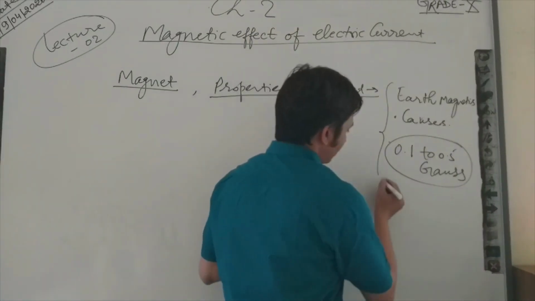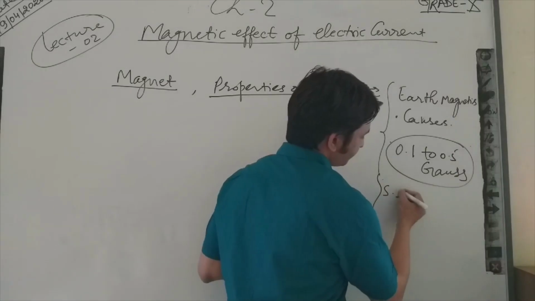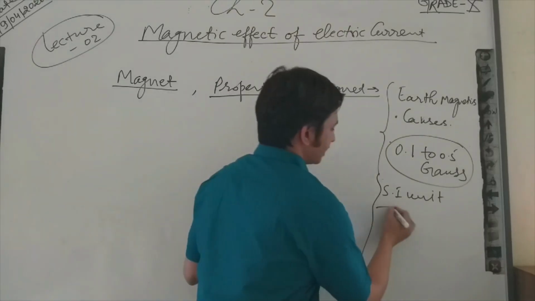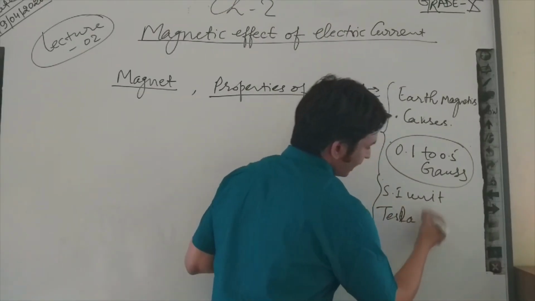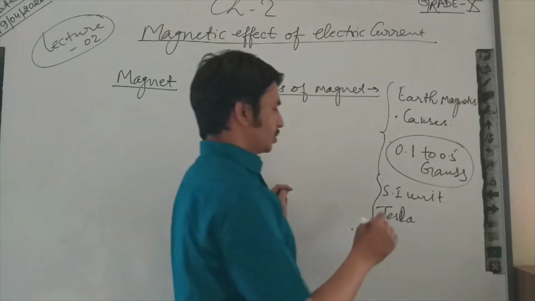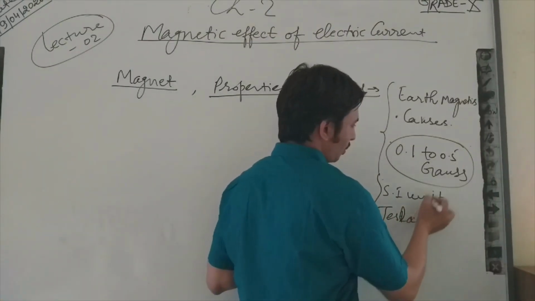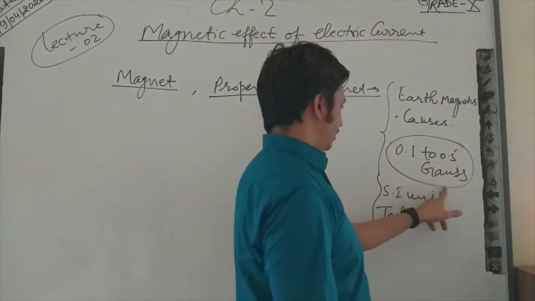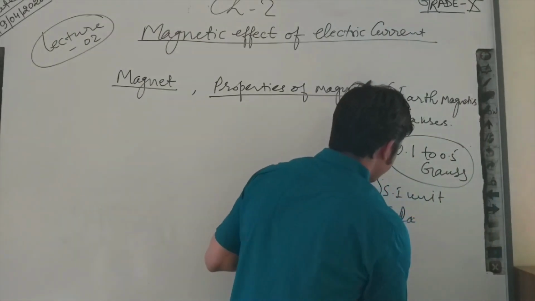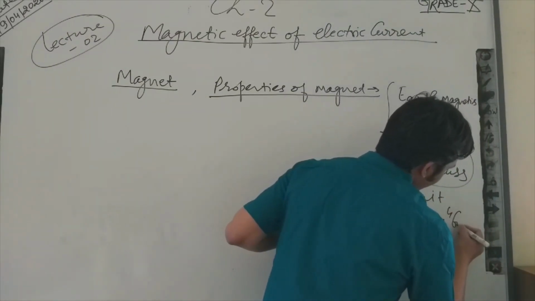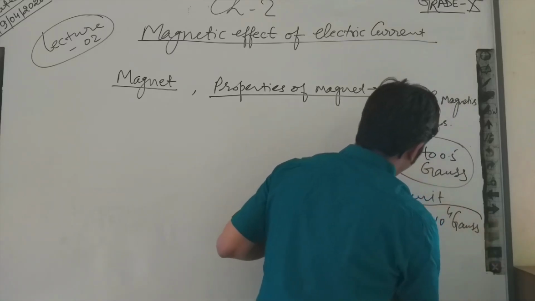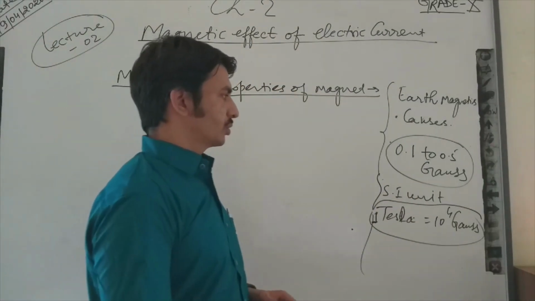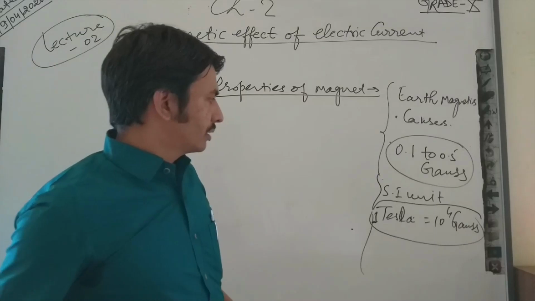What is the meaning of this? The SI unit of magnetic field is Tesla. So we can also correlate these two terms. One Tesla equals 10 to the power 4 Gauss. So you can calculate the value of Earth's magnetism.